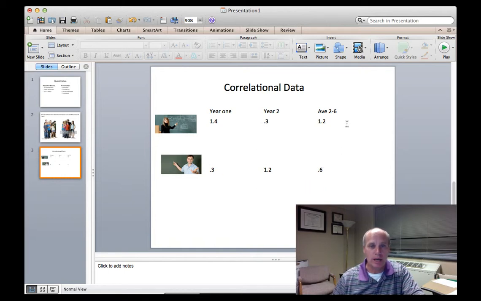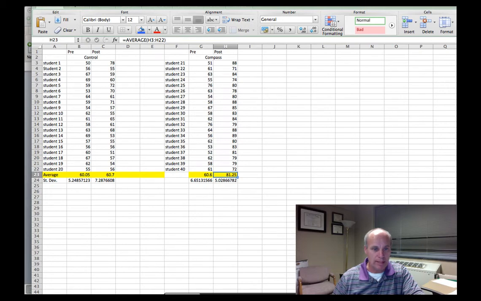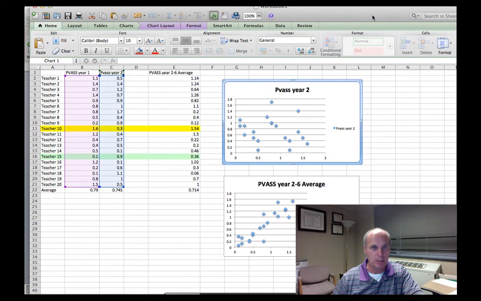But my point here is that we're looking at this teacher and how she does year 1 compared to year 2, or year 1 compared to years 2 through 6, and then separately this teacher, same kind of comparisons. We're not doing group comparisons with correlational data. Now, again, look at the group average data, and what I've got is 40 students, 20 in one group and 20 in another group. But if I look at what correlational data might look like, in this case, let's say I've got 20 teachers and I'm doing this value-added kind of analysis.